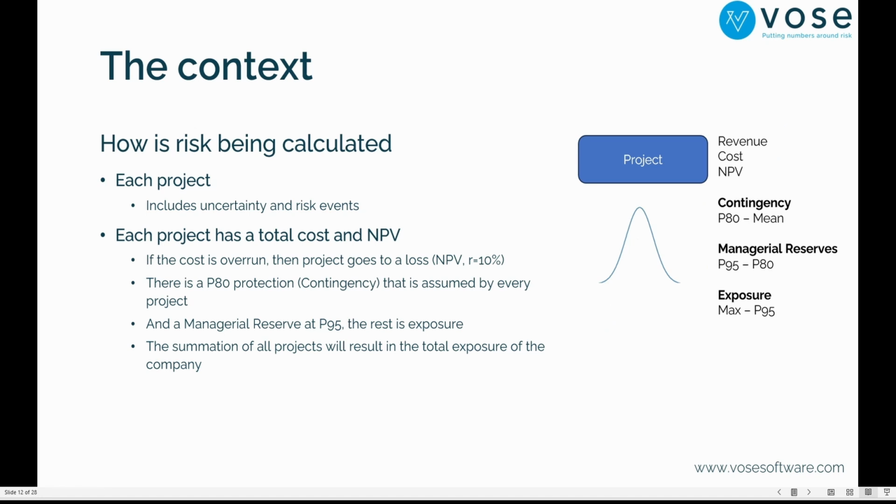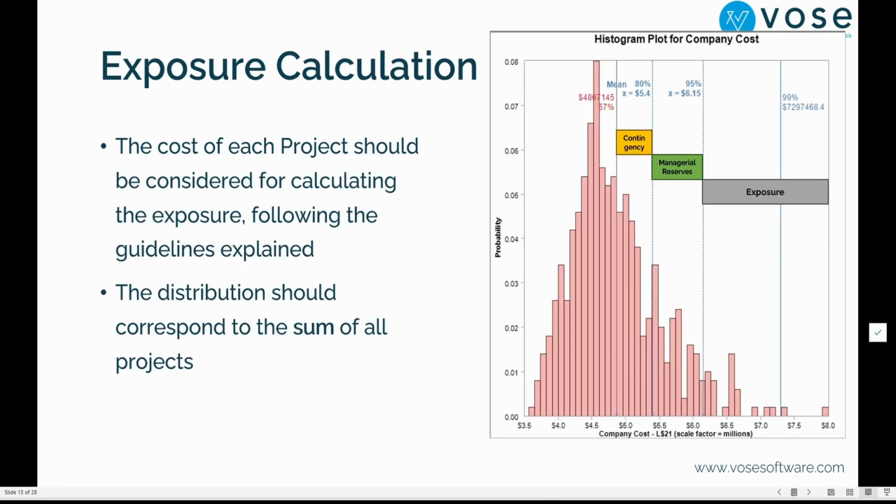For example, contingency is going to be at the P80, then we'll have managerial reserves, P95 minus P80, and the exposure is the maximum minus P95. That's mostly something like this, right? And you will see it. You see the mean versus P80 is our contingency, meaning that we're going to use this money the moment that we have risks that occur.